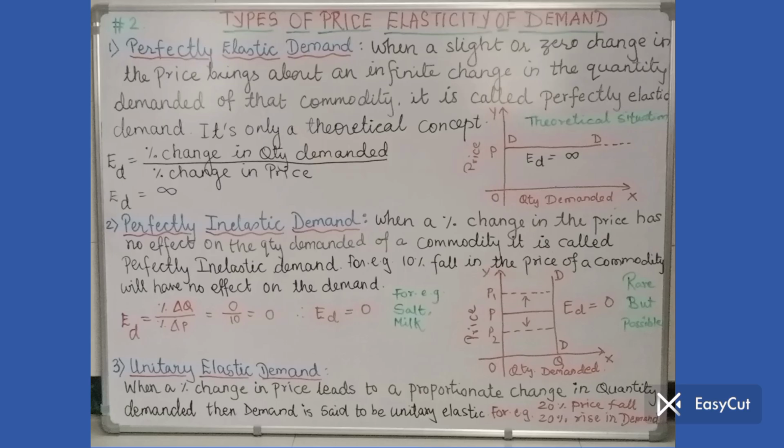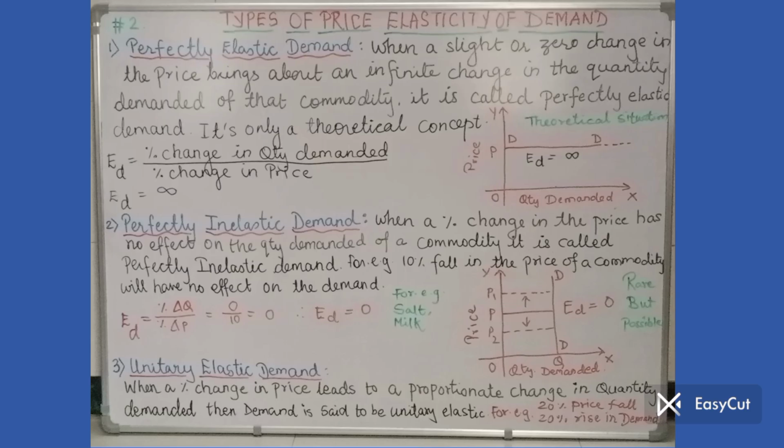When a slight or zero change in the price brings about an infinite change in the quantity demanded of that commodity, it is called perfectly elastic demand. That means when there is a very minor change, let us say hardly 1% change in the price of a commodity, and still there is too much response from the demand side. People are demanding the product like crazy. It is called perfectly elastic demand.